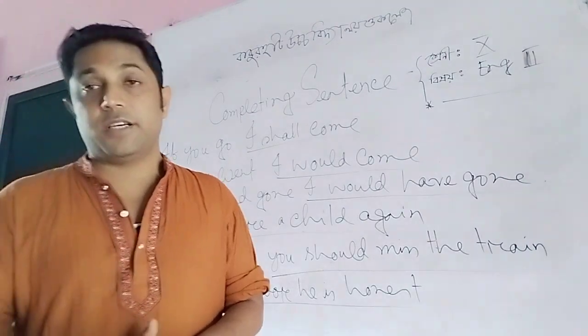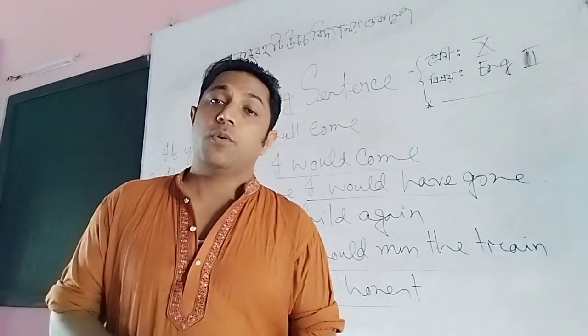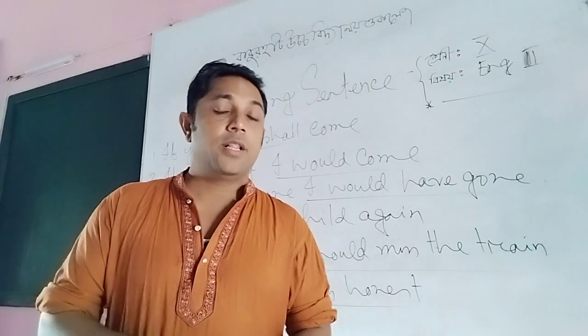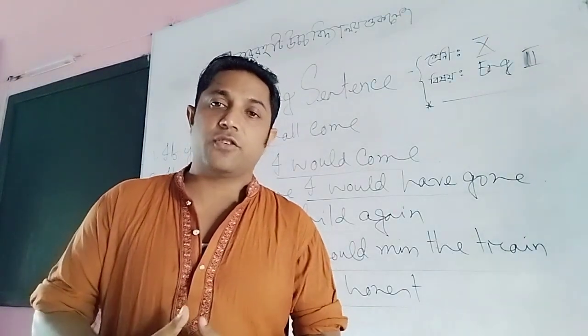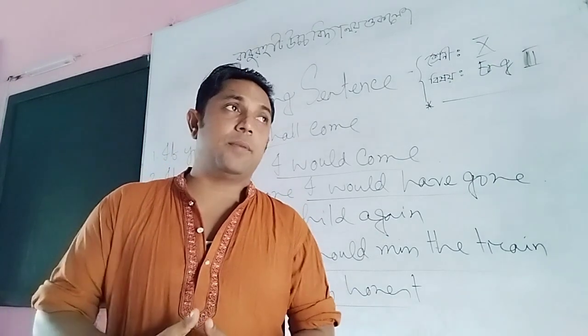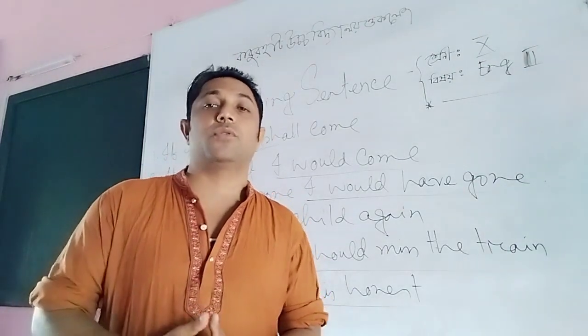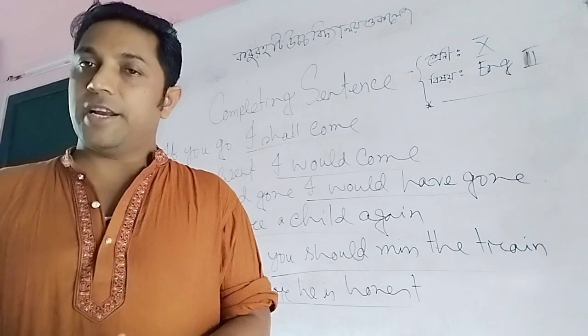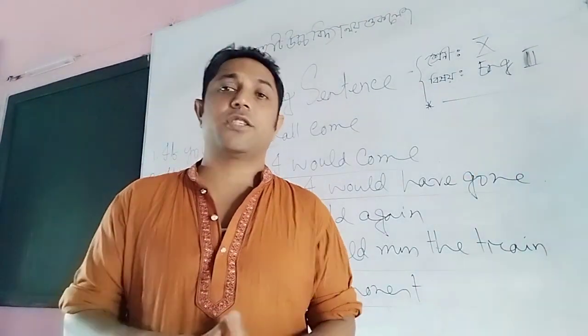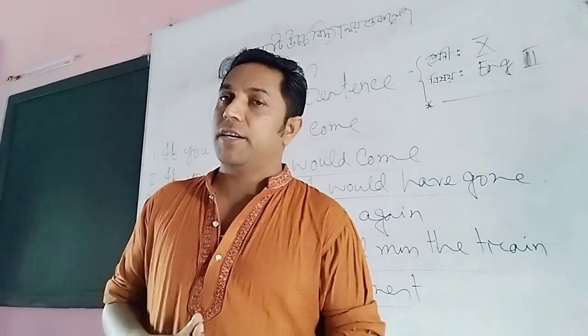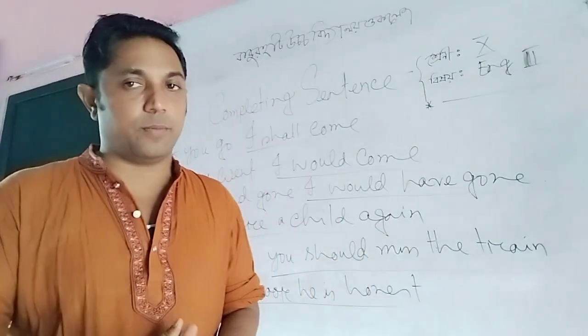And if there is a principal verb in the second sentence, it will be the first indefinite tense, and the verb will be the first form.